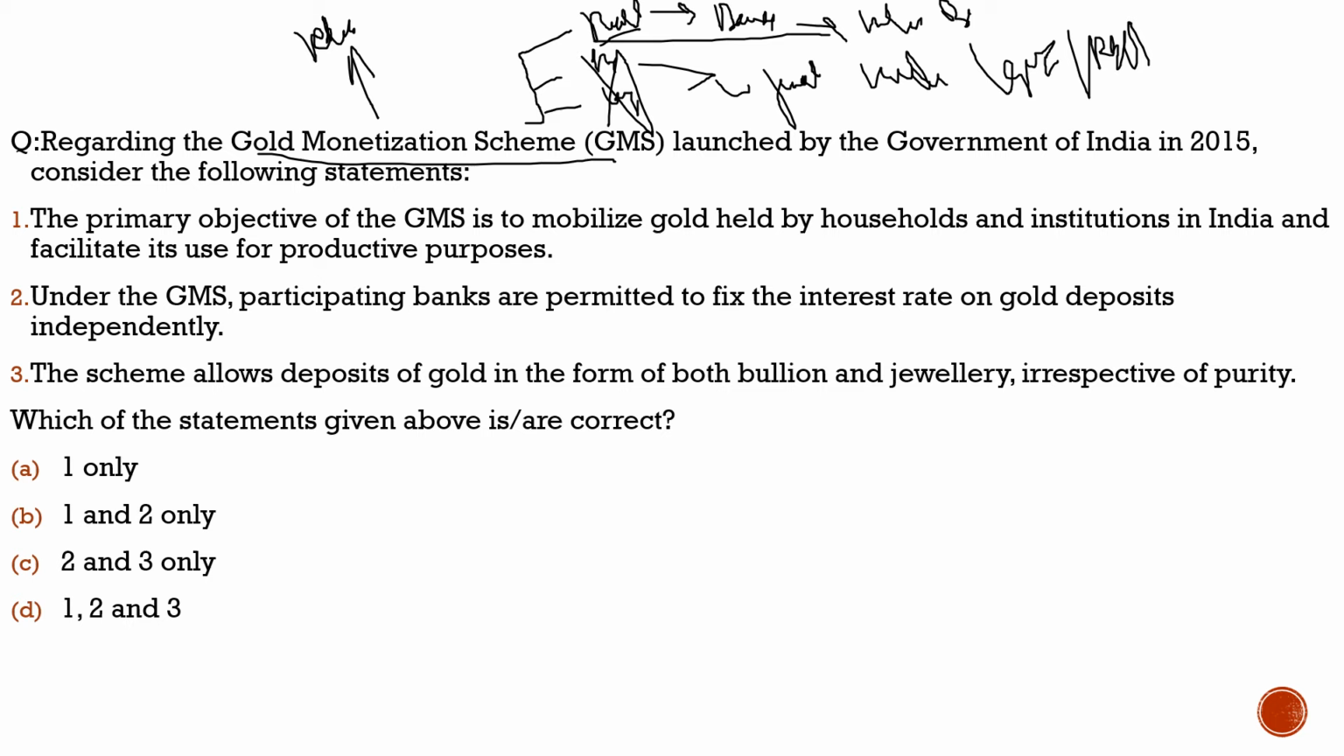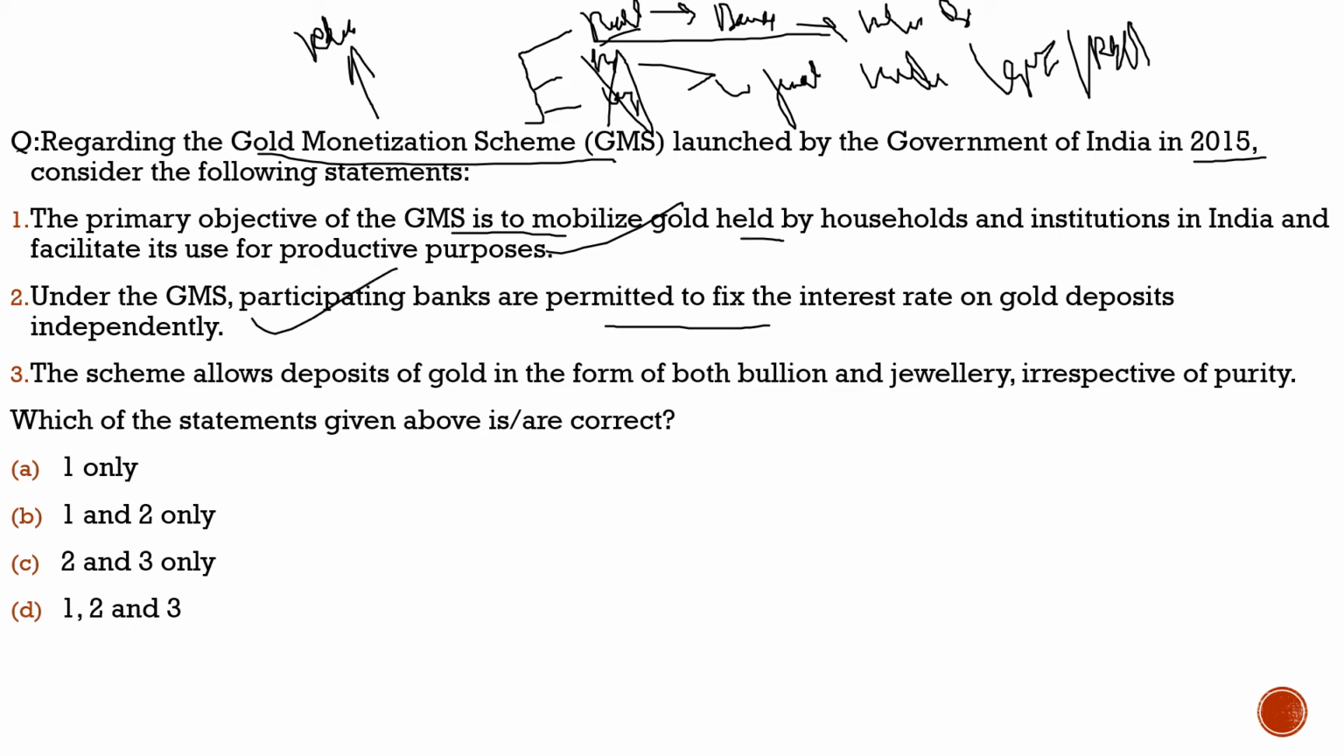The question says, regarding the gold monetization scheme launched by the Government of India in 2015, consider the following statements. First statement, the primary objective of the gold monetization scheme is to mobilize gold held by households and institutions in India and facilitate its use for productive purposes. 100% correct. Under the GMS, participating banks are permitted to fix the interest rate on gold deposits independently.